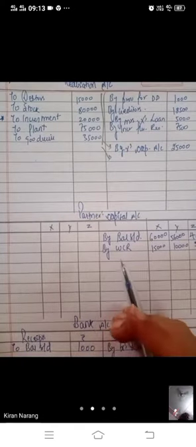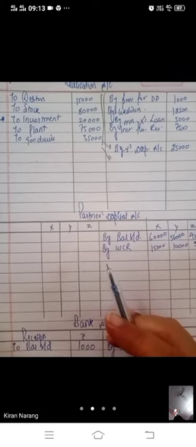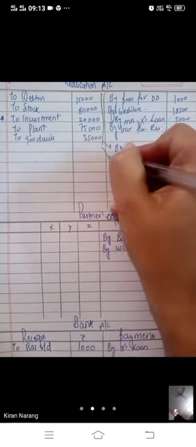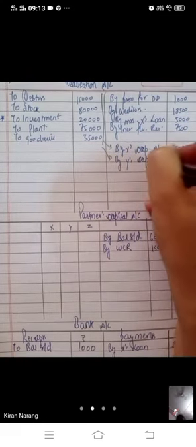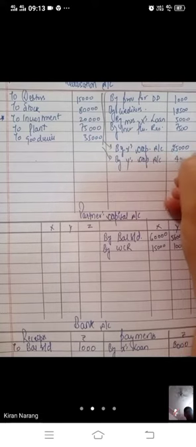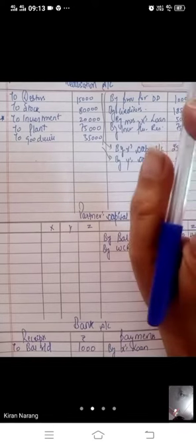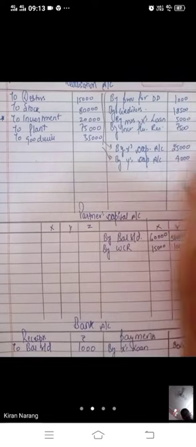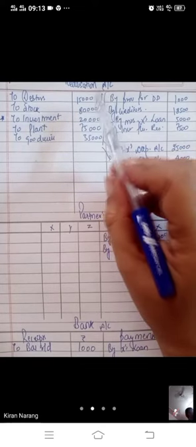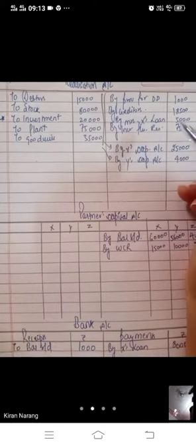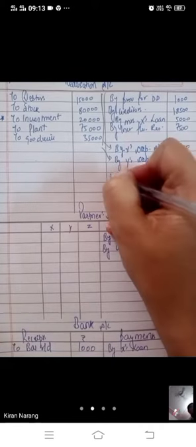Next, second adjustment. Y took over debtors amounting to rupees 5,000 at 4,000. So Y took over debtors by Y's capital account. He took over debtors of 5,000 at 4,000. So debtors of 5,000 have gone in 4,000. So 4,000 will be recorded here and 5,000 will be reduced from here. It is remaining 10,000. Remaining debtors realize 75% of their book value. So this is now by bank account.